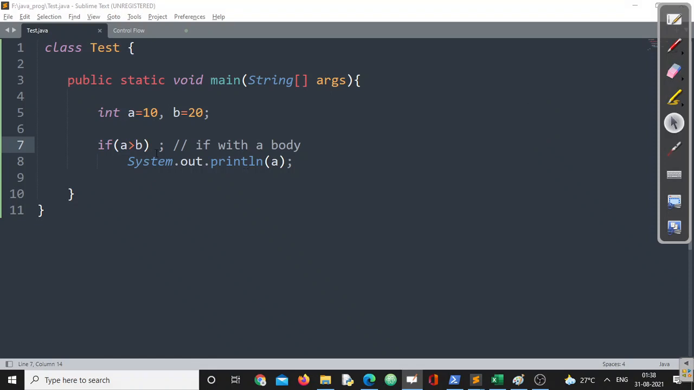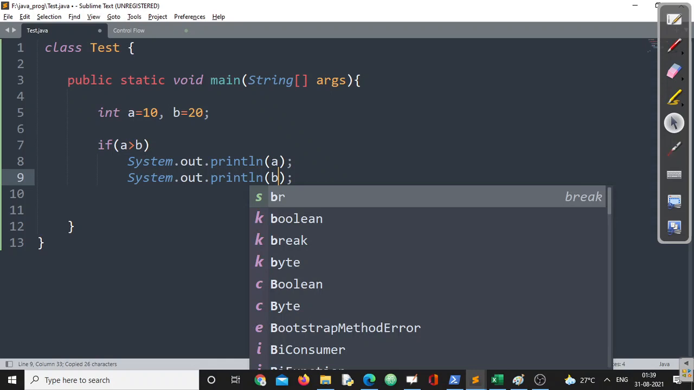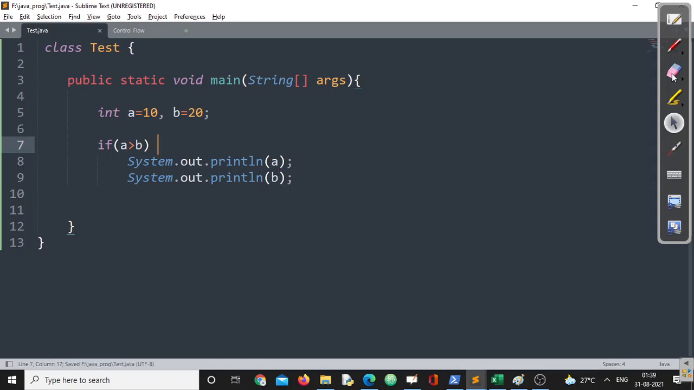Now, let us go for the second one. What exactly is the second one? Suppose, let me remove this one. Fine. Now, for the second one, I am writing System.out.println A followed by System.out.println B. Now, you can see this particular condition is of course false, because 10 is greater than 20. This is false forever, right? And if I execute this program, you will say, sir, this is false, so the statements present after if will be executed.